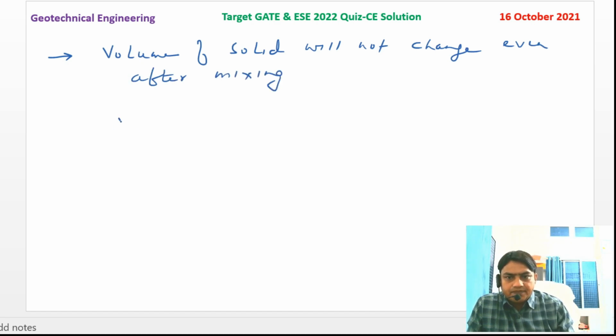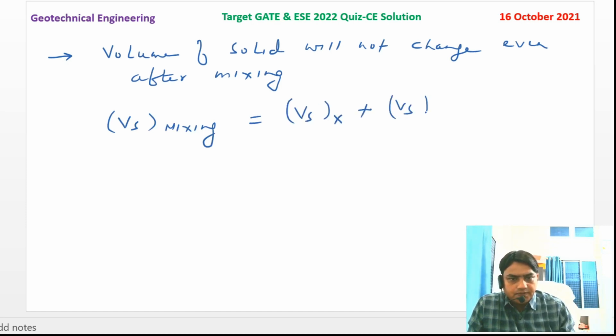Let Vs be the volume of solid for the mixed or compacted soil, that is equal to the volume of solid X plus the volume of solid Y.